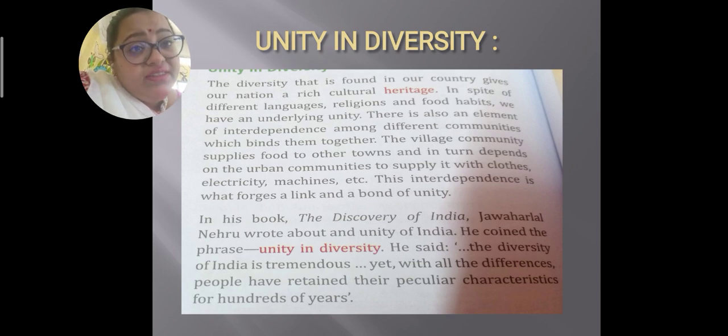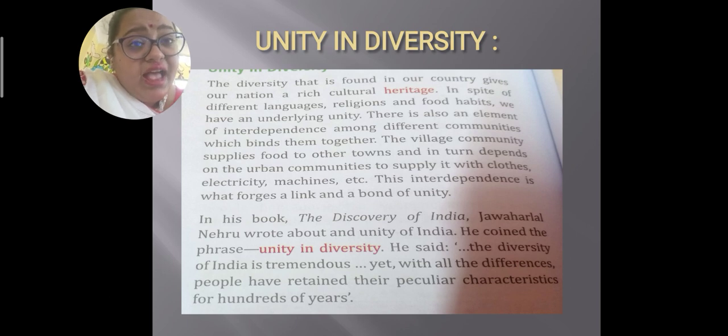Now, diversity is found in our country, which gives the nation a rich cultural heritage. It makes us special, because lots of different types of people, with different backgrounds, stay in our country. Some people have different languages, different religions, different food habits.